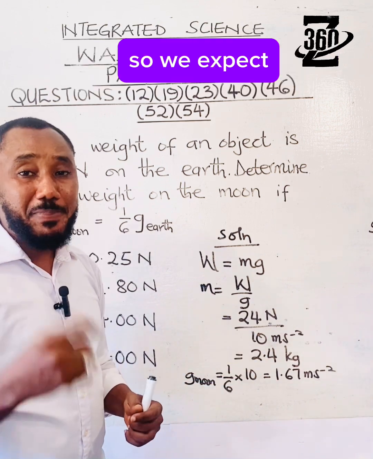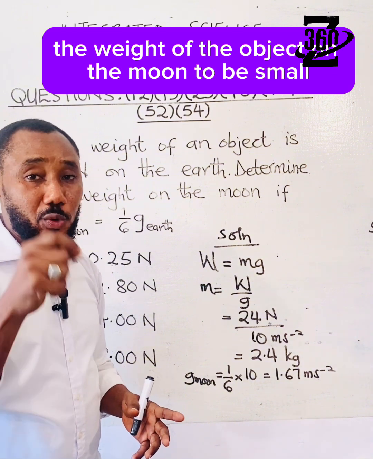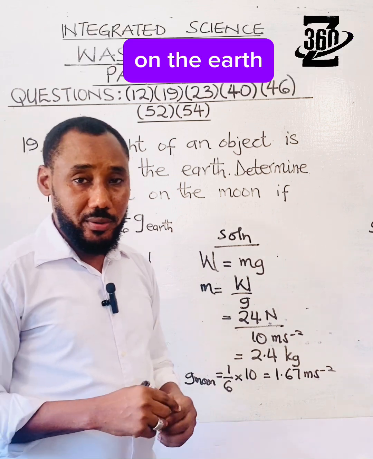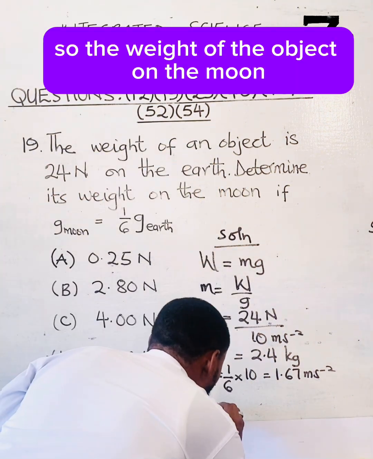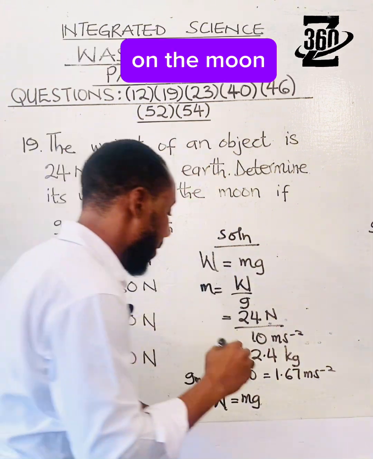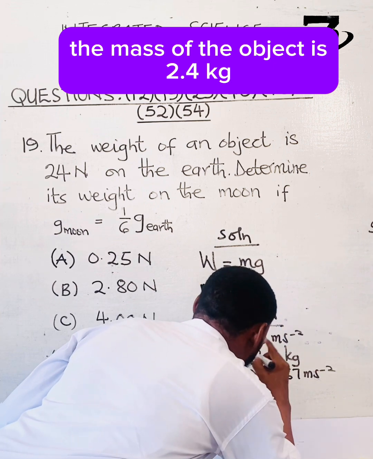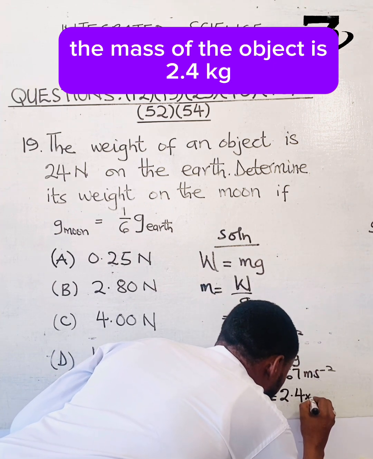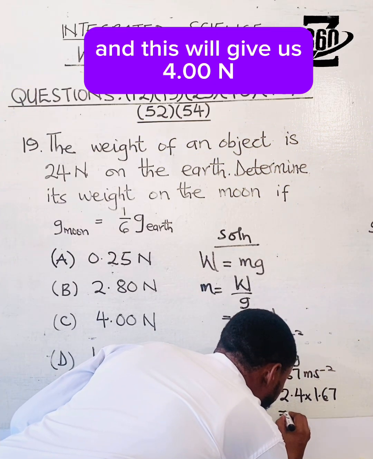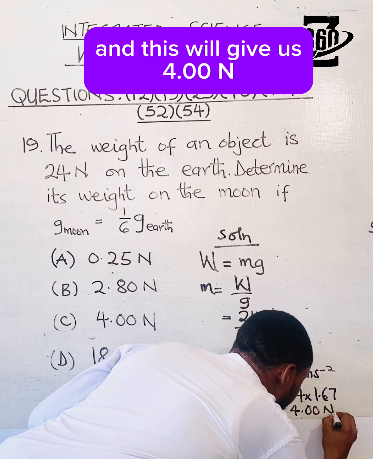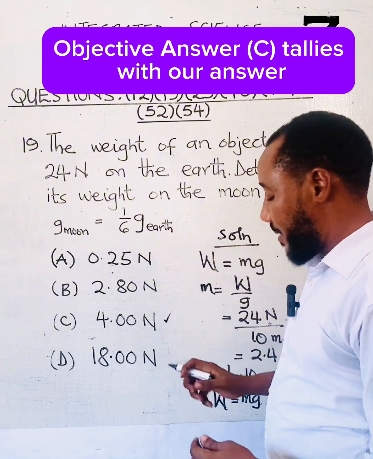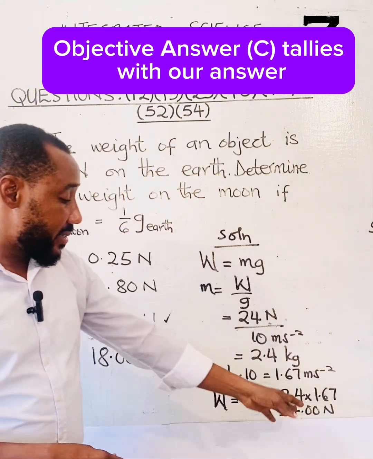Okay, so we expect the weight of the object on the moon to be small compared to the weight of that same object on the Earth. So the weight of the object on the moon is the mass of the object multiplied by the gravitational acceleration on the moon. The mass of the object is 2.4 kilogram and the gravitational acceleration on the moon is 1.67, and this will give us 4.00 Newton. So when we go through the possible answers, objective answer C tallies with our answer.